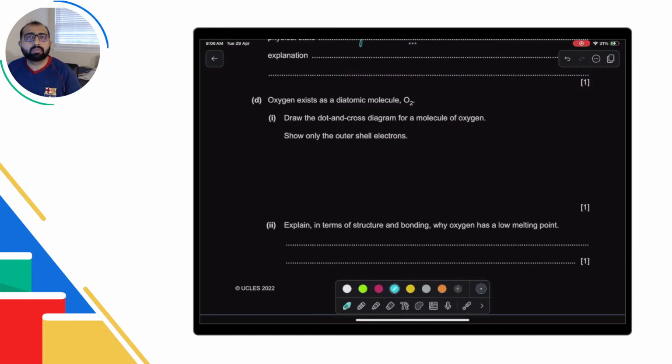So I'm going to give you a 4-step method of drawing any dot and cross diagram in the world, even if it is for A levels. Okay, so pay attention. Let's say I want to do it for oxygen, so I'll just do all the atoms and connect them with one line.